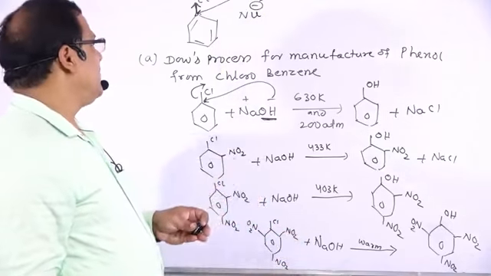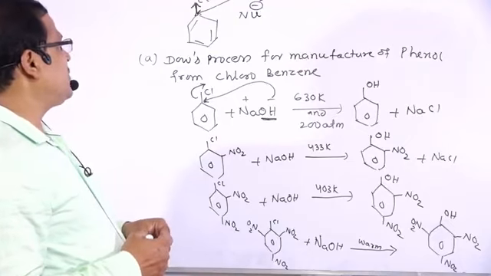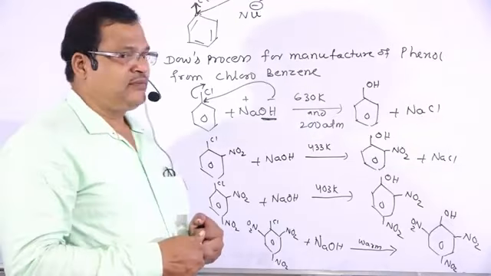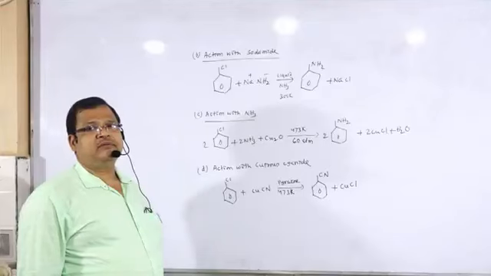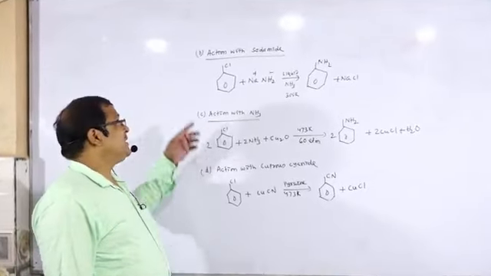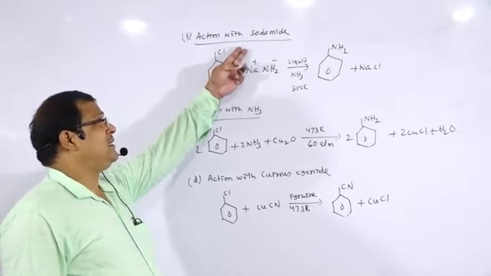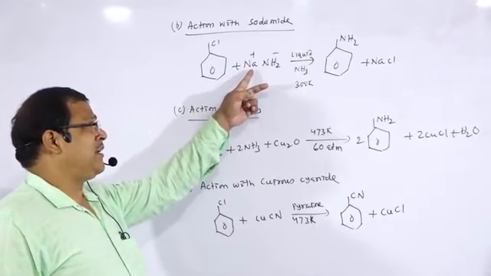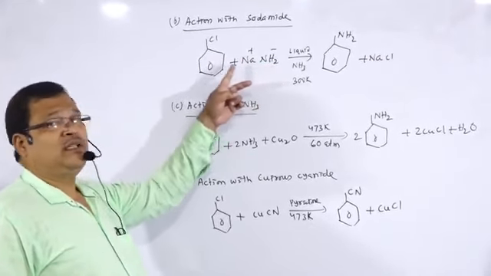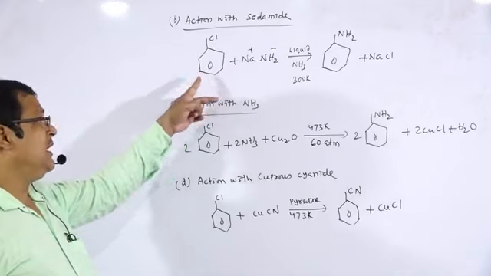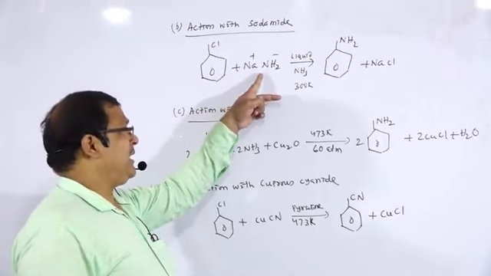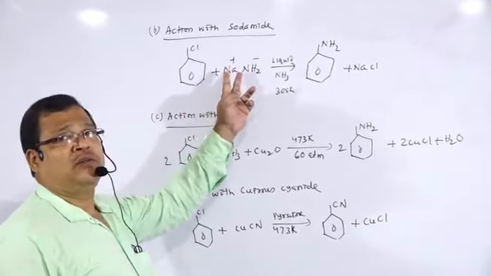Next we will see the other reactions, that is action with sodamide. Sodamide, sodium amide, Na plus NH2 minus. So this is chlorobenzene. Chlorobenzene reacts with sodamide, a strong base.